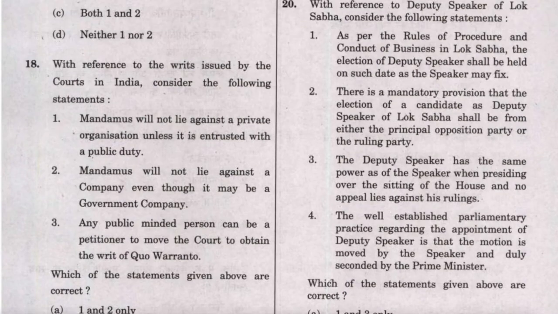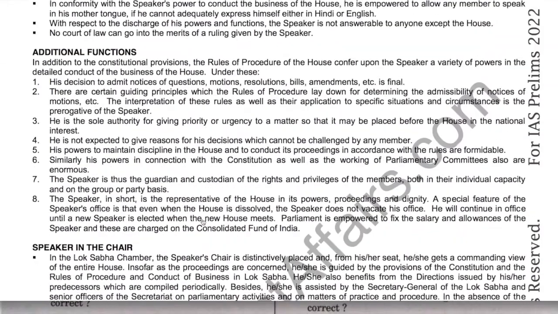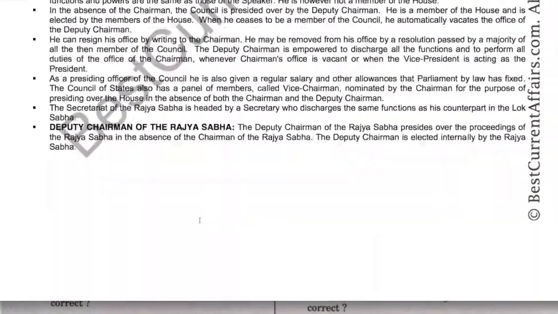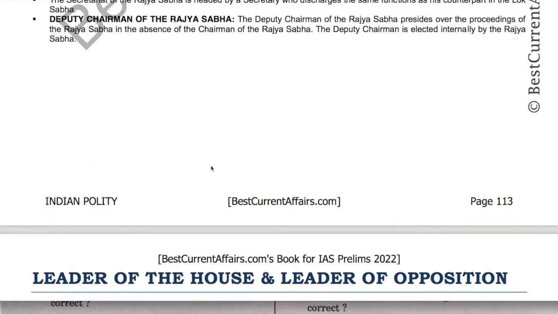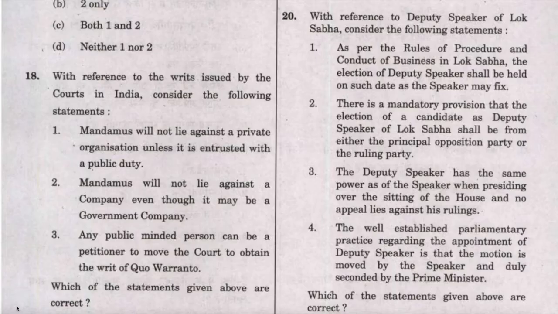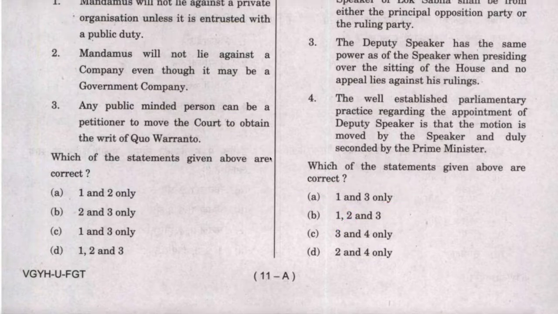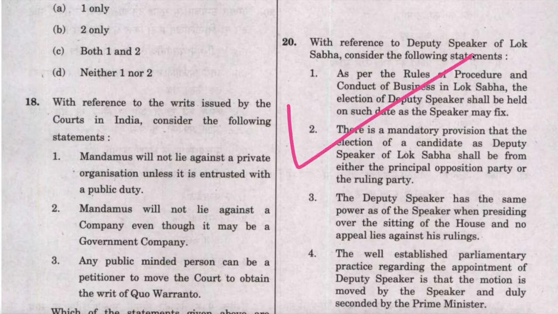Now check this statement number 2, that there is a mandatory provision that election of a candidate as a Deputy Speaker of Lok Sabha shall be from either principal opposition party or ruling party. This statement is wrong because there is no such mandatory provision. Again on the page number 113, Indian Polity booklet, here it is clearly mentioned that Deputy Speaker is elected in the same manner in which the Speaker is elected by the House. There is no such special provision. So therefore statement 2 is wrong. If we remove the 2, we are left with the 1 and 3 only. Therefore A is the answer and this question with regard to the Deputy Speaker is easily solved.